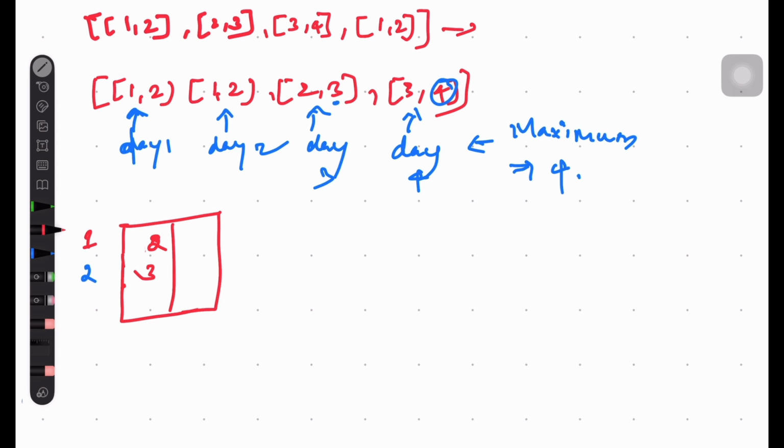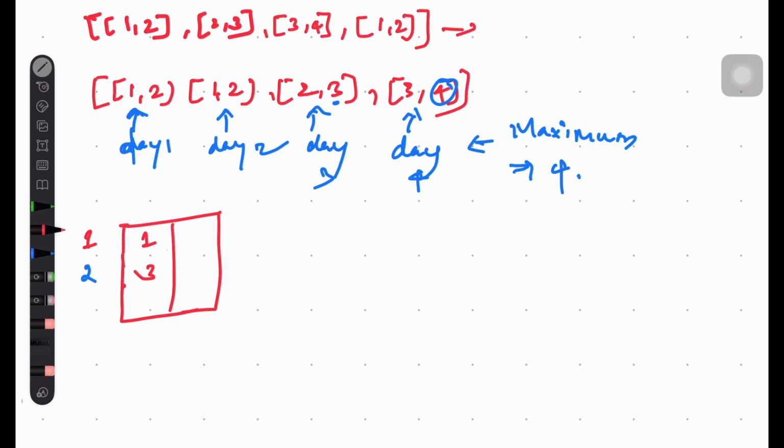Now in this array, let's assume we have 2, 3. Whatever is less than that particular current day, you should pop it out, because you can't attend it. For example, if we had a 1, at the previous day that array was correct, but when day 2 comes, this is invalid, right?